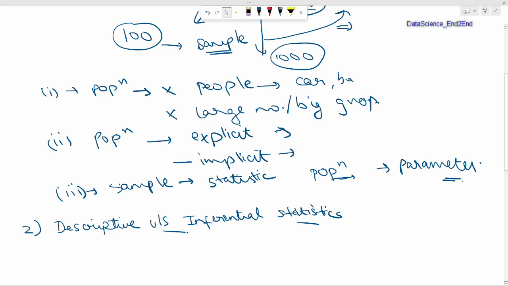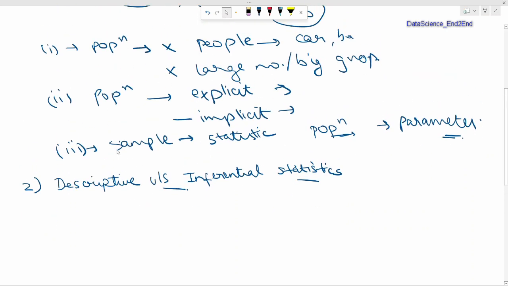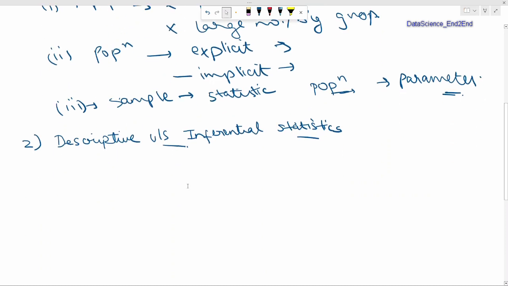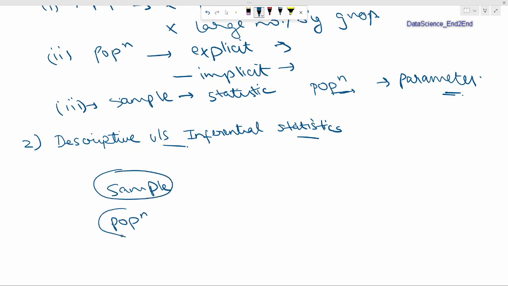With this, I'll move to the next topic, which is called descriptive versus inferential statistic. Now we have a sample and population. Suppose we want to study the behavior or basically describe this particular sample or this particular population in detail. That is, what is the average height of the sample or what is the average weight, how many individuals are there.